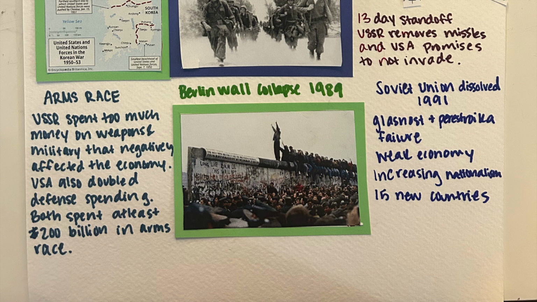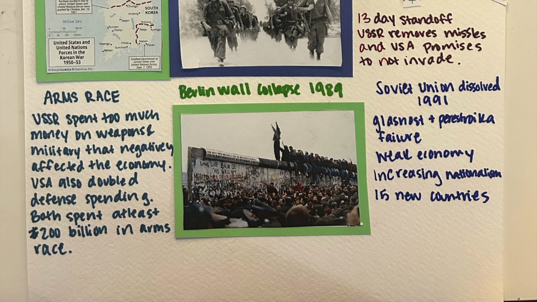So the Soviet Union spent too much money on weapons and military that affected their economy negatively. The United States also doubled their defense spending, and both spent at least 200 billion in the arms race. This picture right here is the Berlin Wall, which fell in 1989. So basically, this wall was built overnight and separated East Germany from West Germany, and East Germany was under the Soviet Union's power.